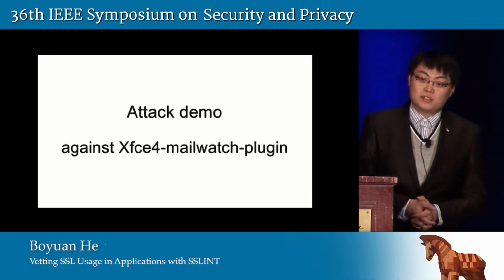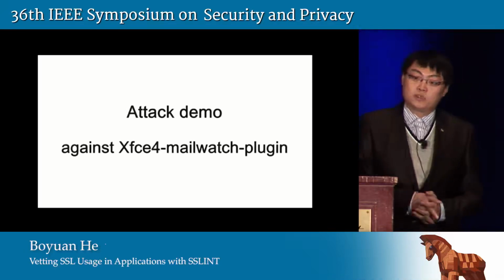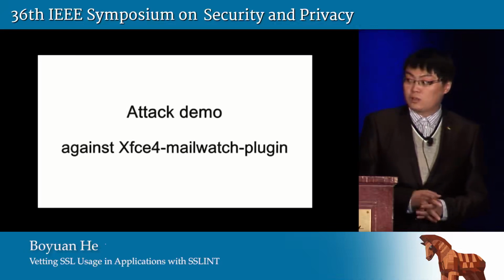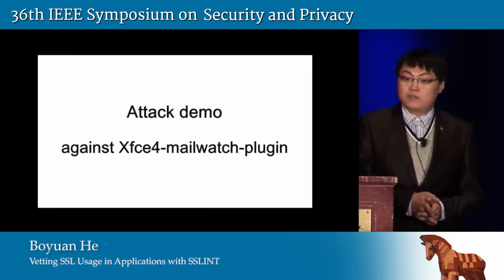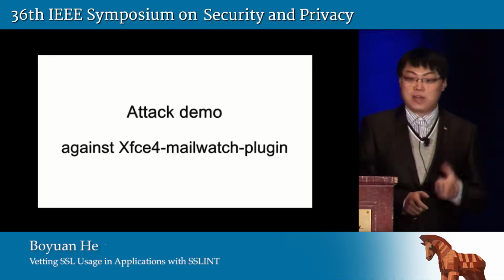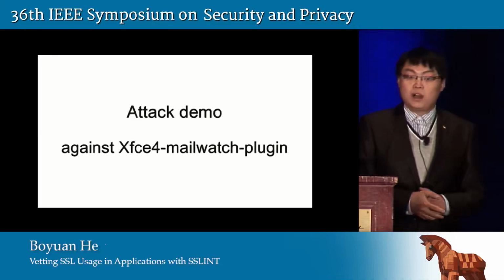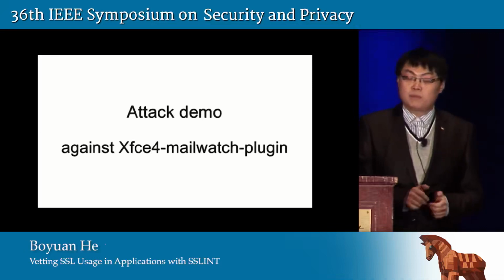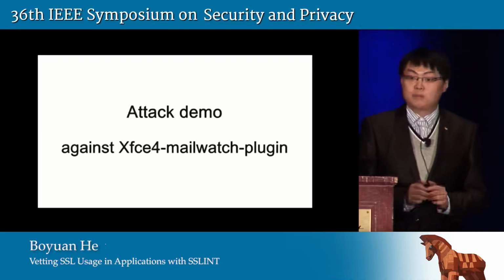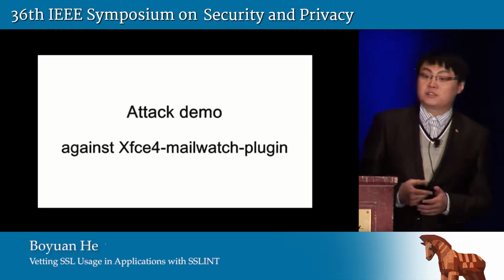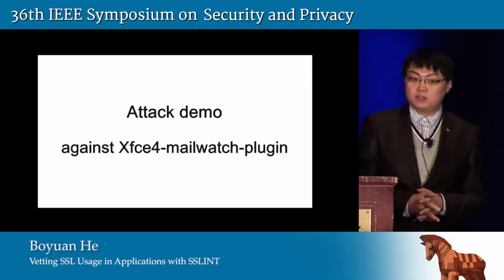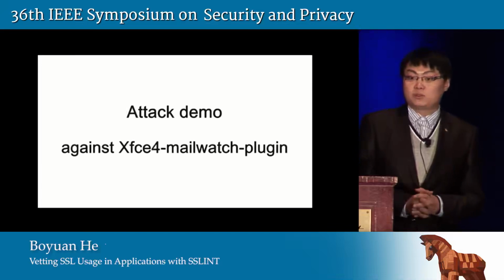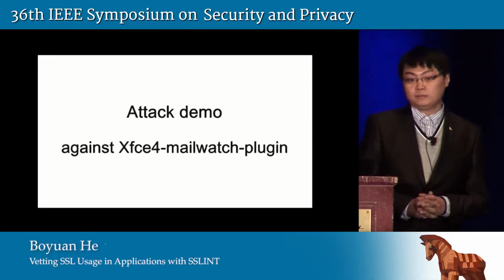Okay, so my understanding of the question is how many signatures we made. Yes, we made the signatures for GnuTLS. We have two, and we have OpenSSL. All of them are from the examples. Some of them are from the documentation, but as you know, OpenSSL is poorly documented. So many of them are from the examples from the developers. Yes. Thank you.